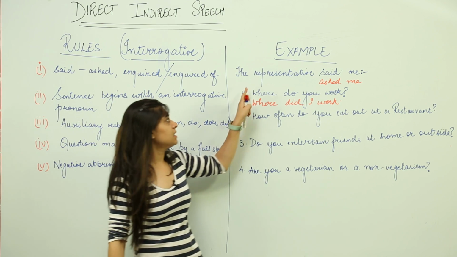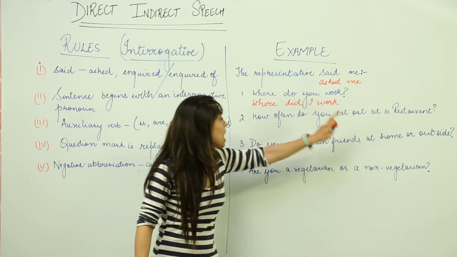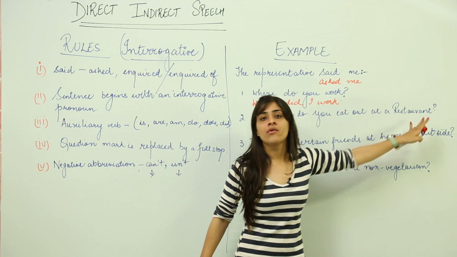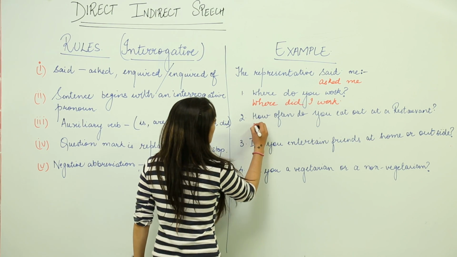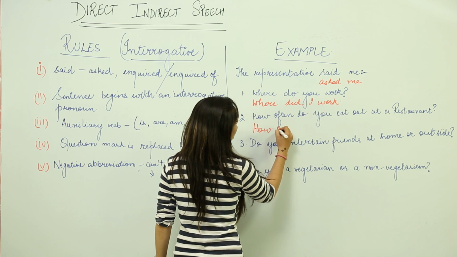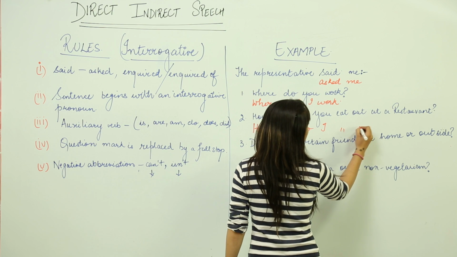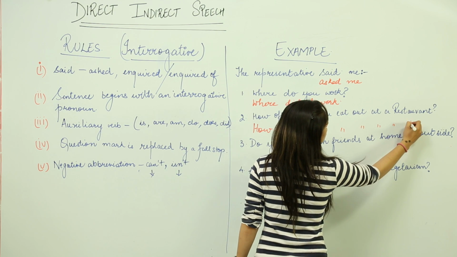Again, the second sentence, the representative said to me, how often do you eat out at a restaurant? He asked me how often do I eat out at a restaurant?